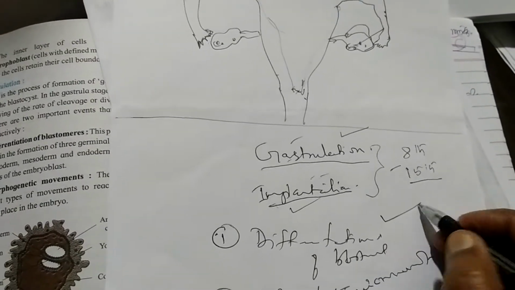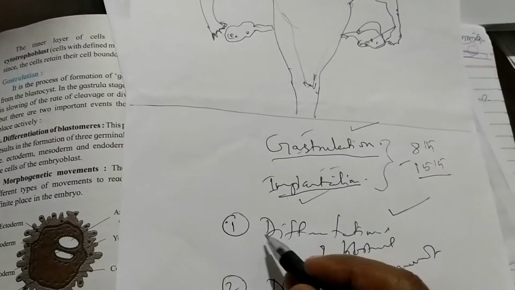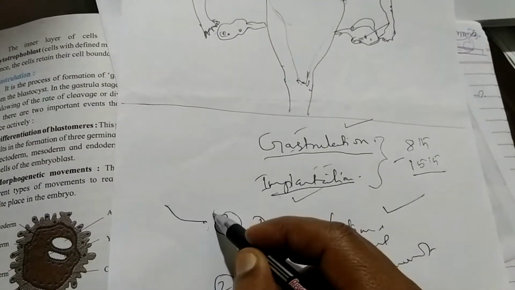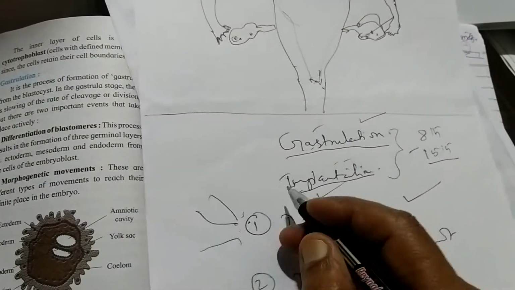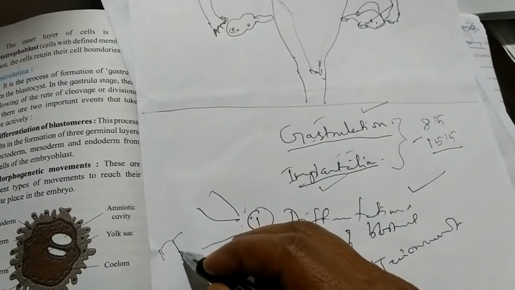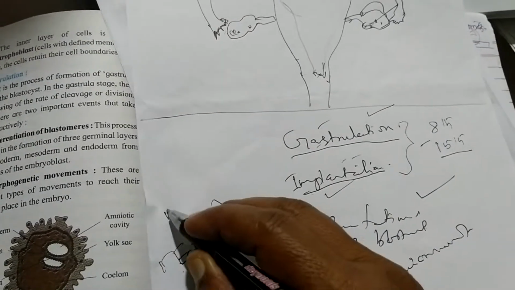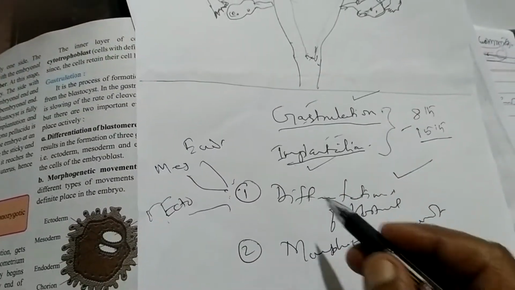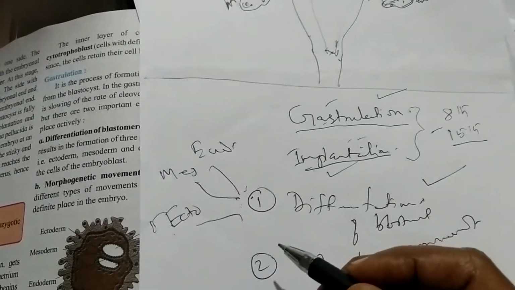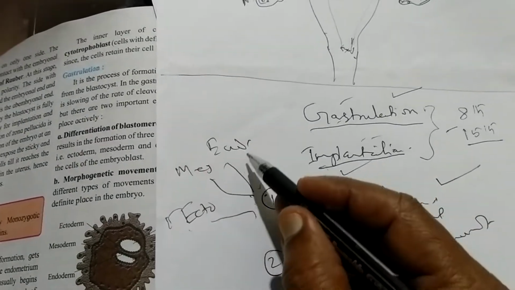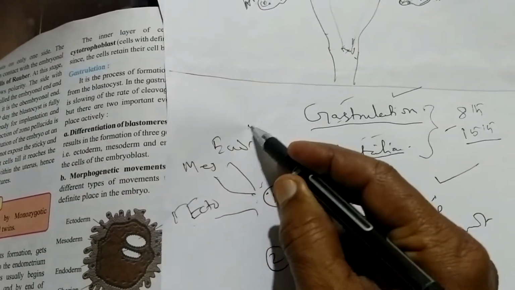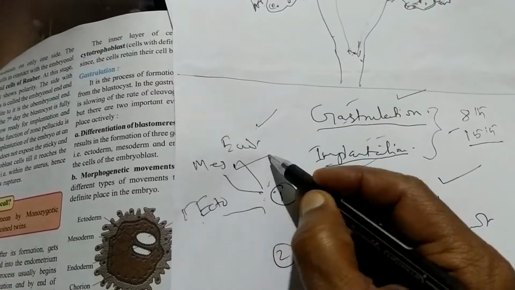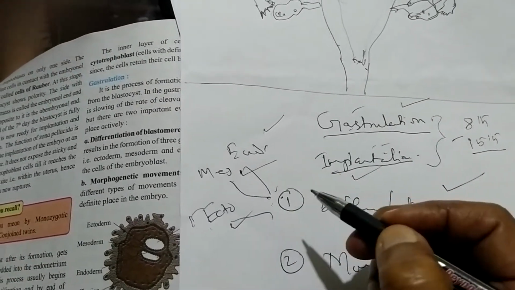What is differentiation? Differentiation is nothing but the formation of the three body layers: the outer ectoderm, mesoderm, and endoderm. We know that we are triple blastic animals. Triple blastic means we have three layers in our body. The inner layer is called the endoderm, the middle layer is the mesoderm, and the outer layer is called the ectoderm.